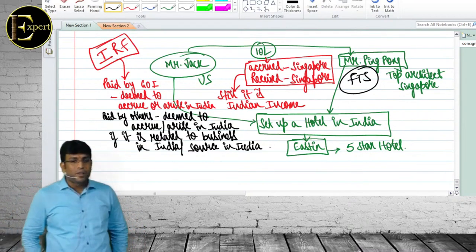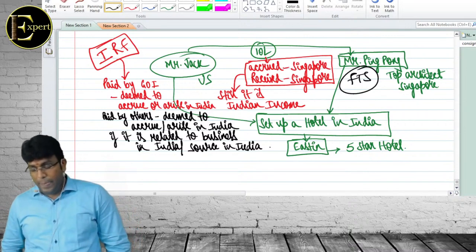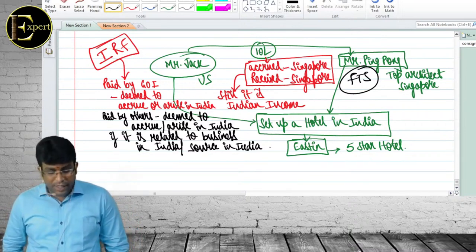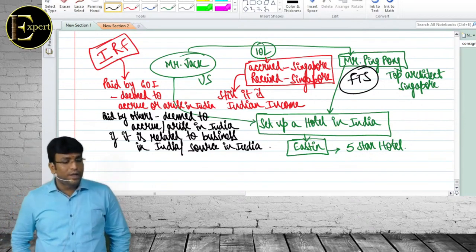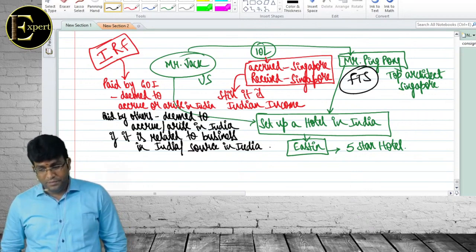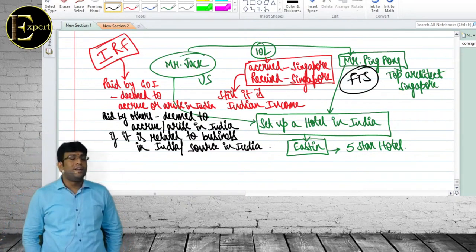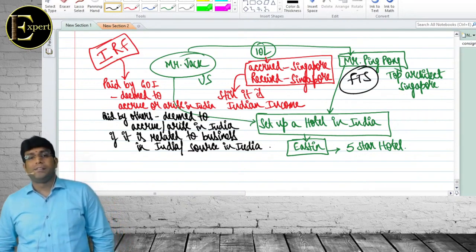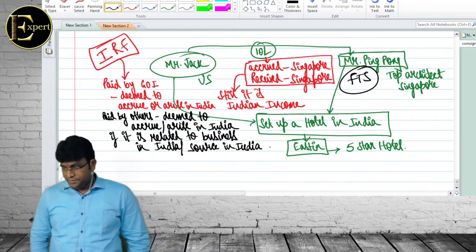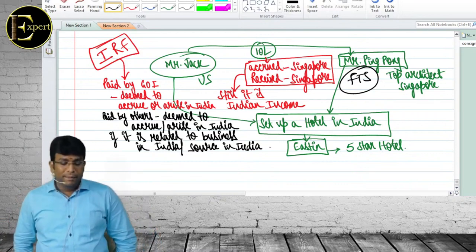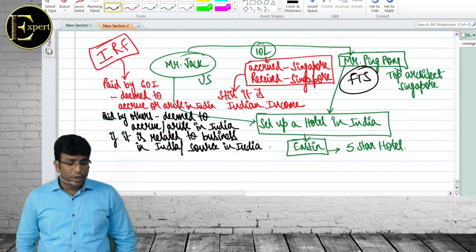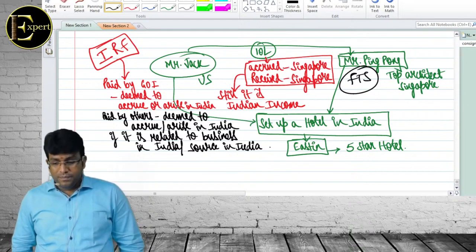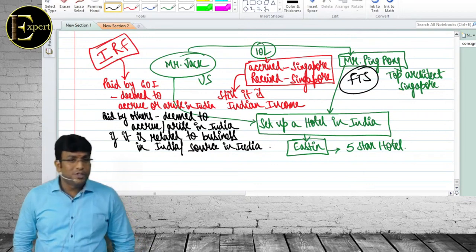If it is paid by the government, then it is deemed to occur as in India. Second point. Can I proceed? Yes, sir.